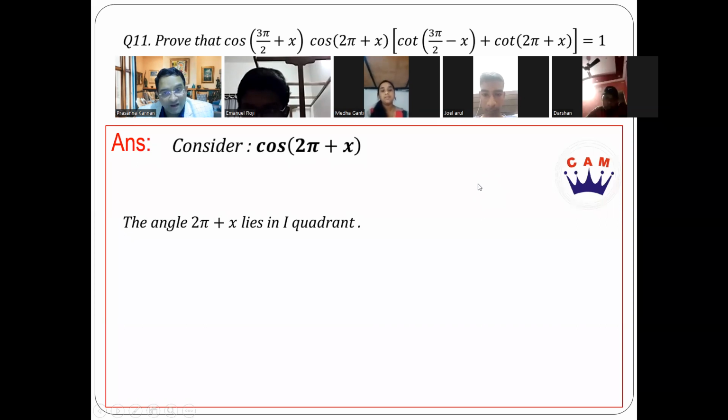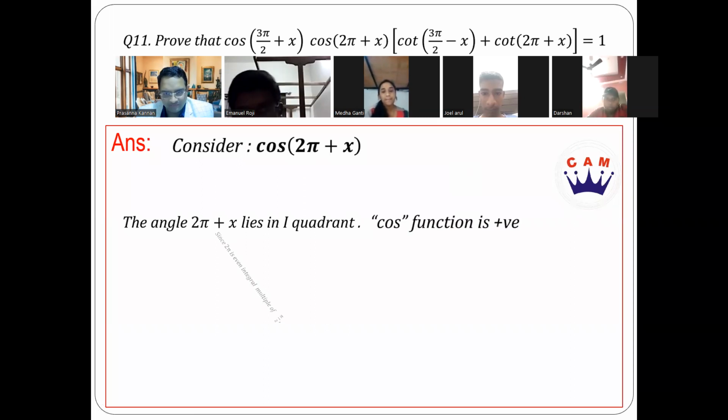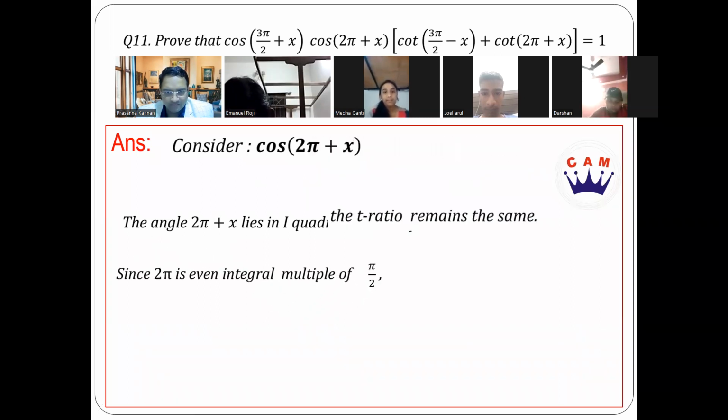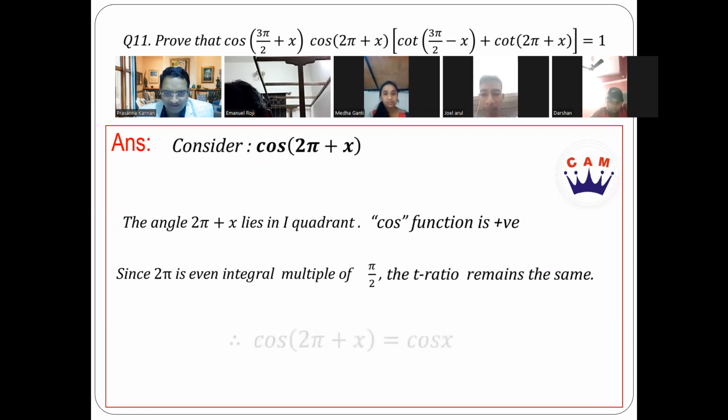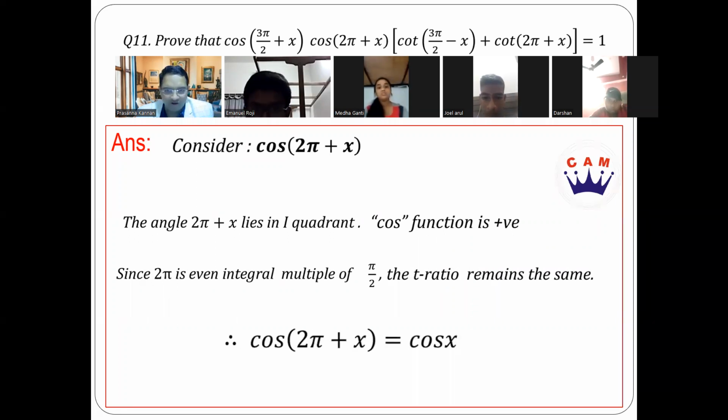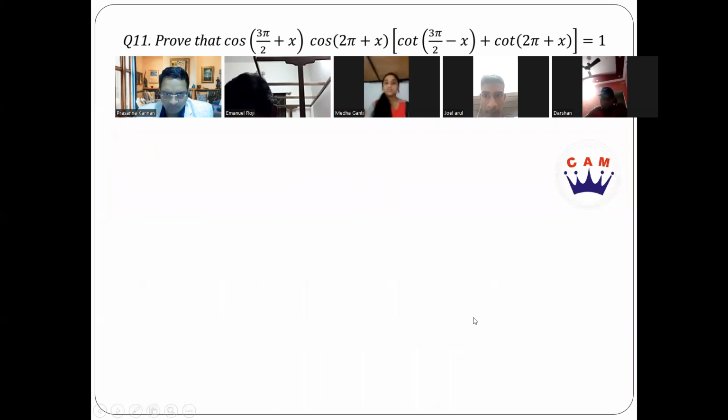It will not change, right? So what is the answer? Cos x. Exactly. So the T ratio will remain the same. Cos of 2 pi plus x is going to be cos x. Very good. Now two more. For each of these, it's half a mark. You don't need to write all these steps. The moment you write cos of 2 pi plus x equals cos x, that should be good.